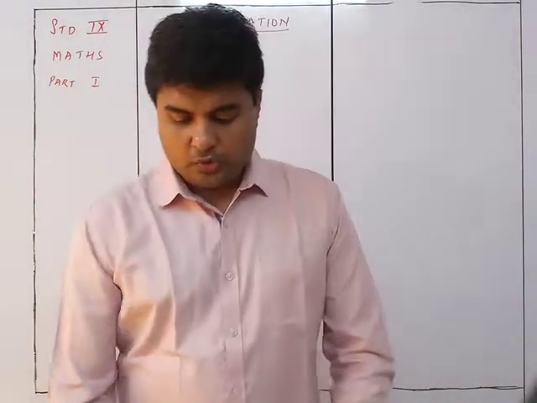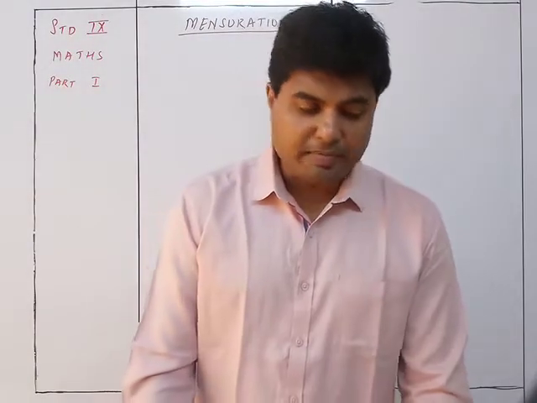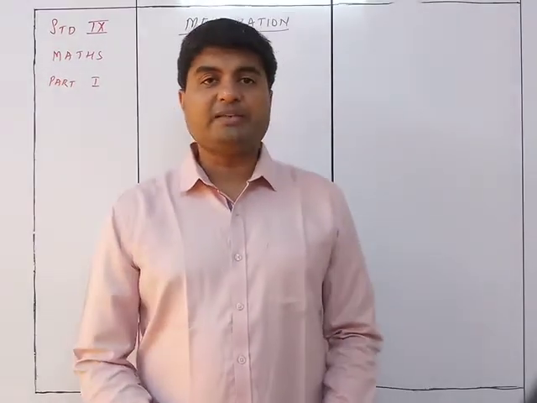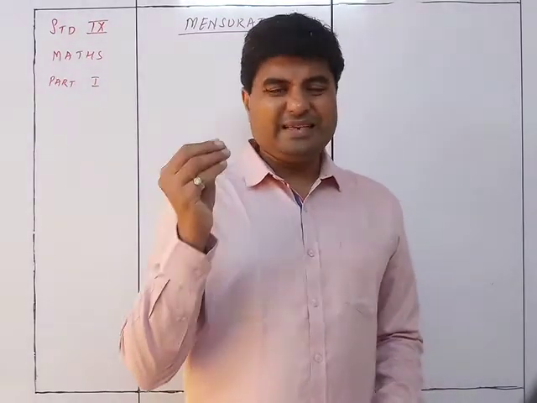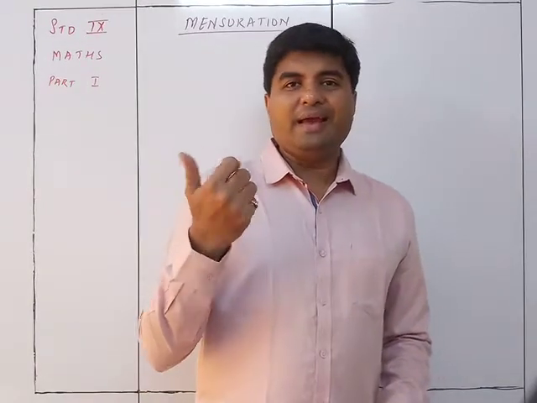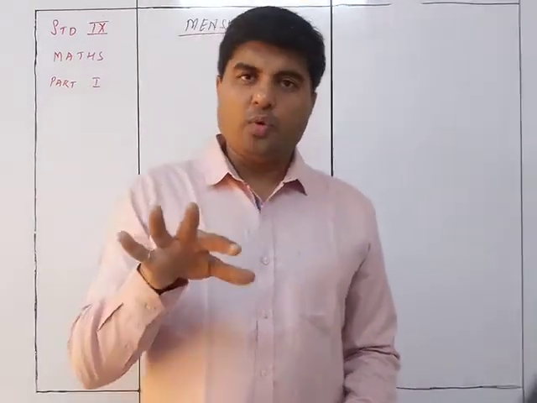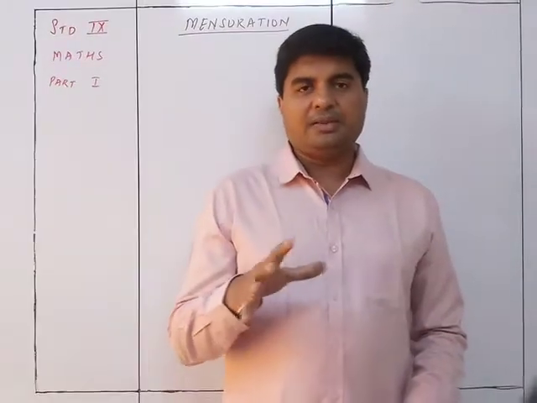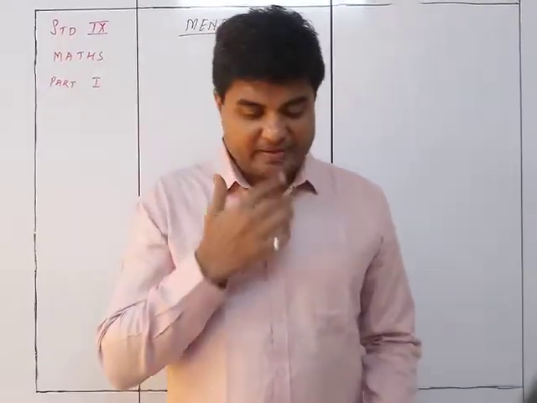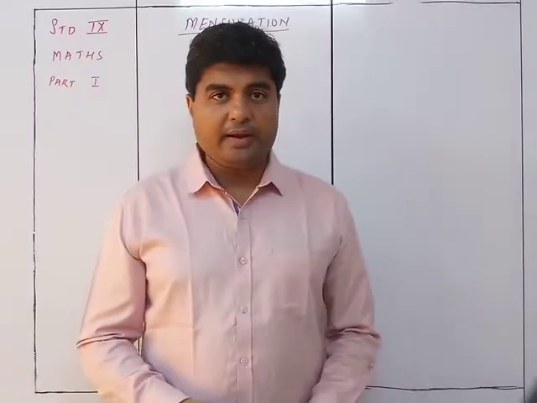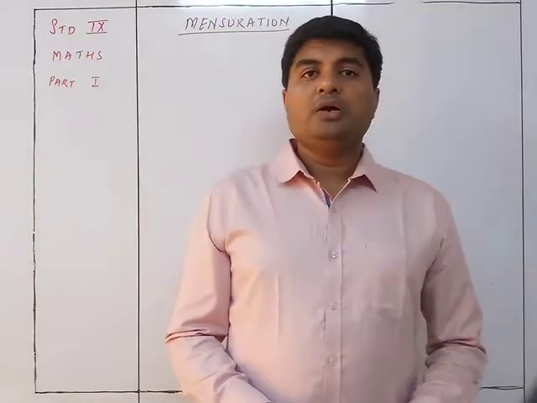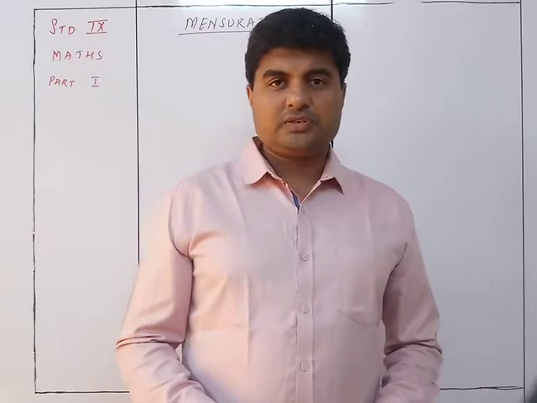We now move to the next chapter in maths. This is a very big chapter. It's mensuration. In easier terms, area, perimeter, volume, surface area, that is nothing but mensuration. So mensuration is the measurement of area, perimeter and volume of two-dimensional and three-dimensional surfaces.